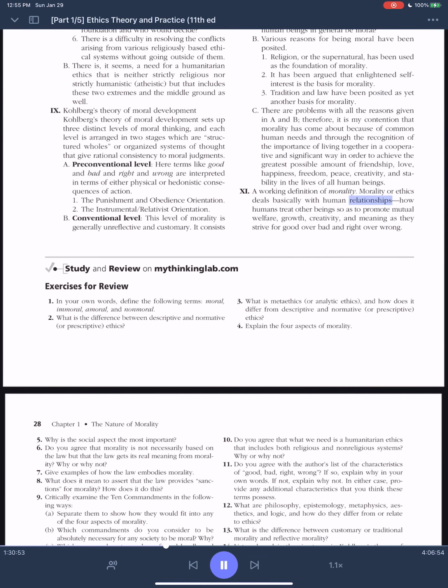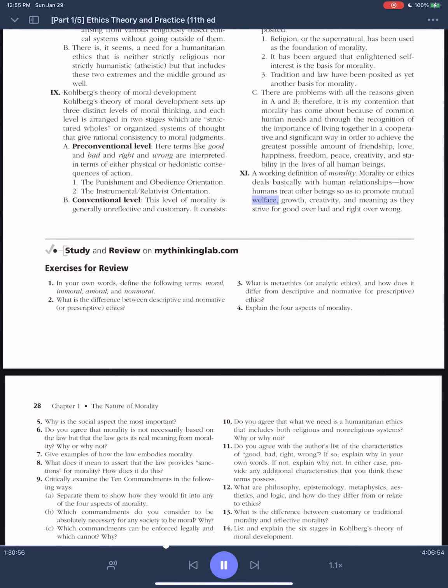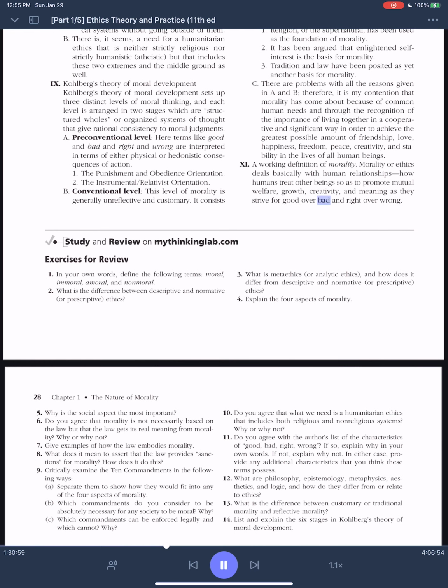Morality or ethics deals basically with human relationships, how humans treat other beings so as to promote mutual welfare, growth, creativity, and meaning as they strive for good over bad and right over wrong.